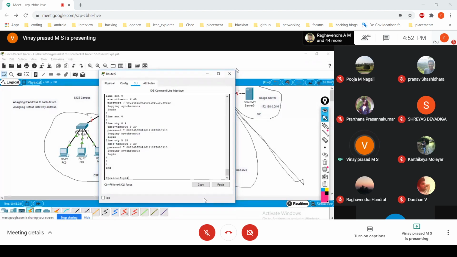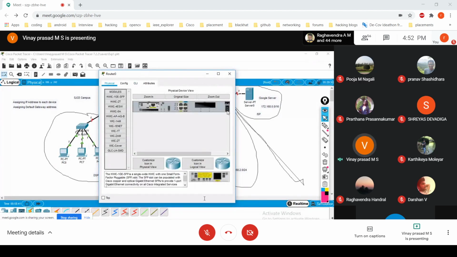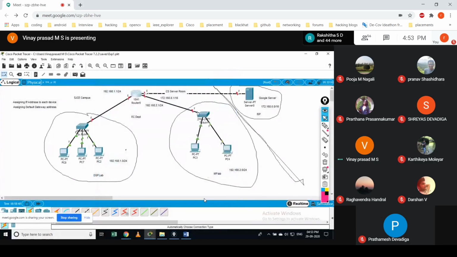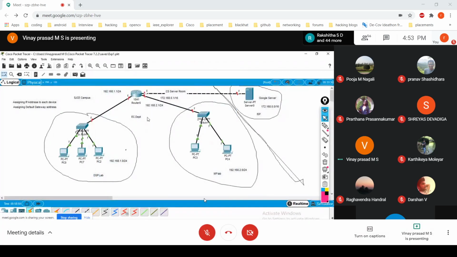Okay. And if I turn on this device, actually I don't know what's happening in this device. If I turn on this, it is not enabling. Okay, I'll just do one thing. I'll just restart it.